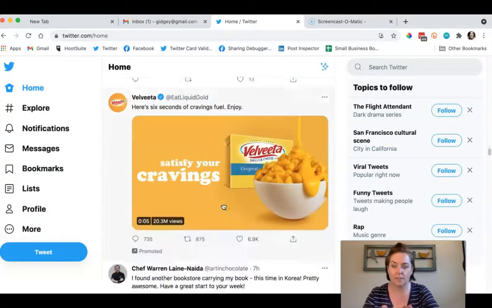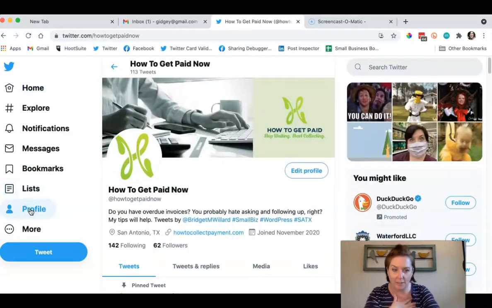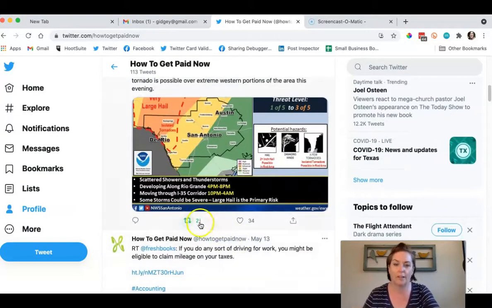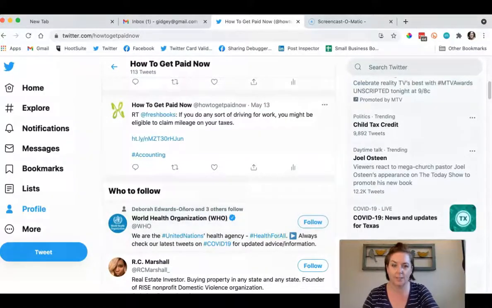Let's see. So now let's say that it's over. Okay, go back to my profile. So I did this a couple of times with tornado warnings. Let's say it said it's moving through the I-35 corridor between 10 and 4 a.m. Let's say it's tomorrow, and now this is no longer relevant. If I hover over the retweet button on this tweet in my timeline, I can click undo retweet and then it's gone. So that's how you do it.